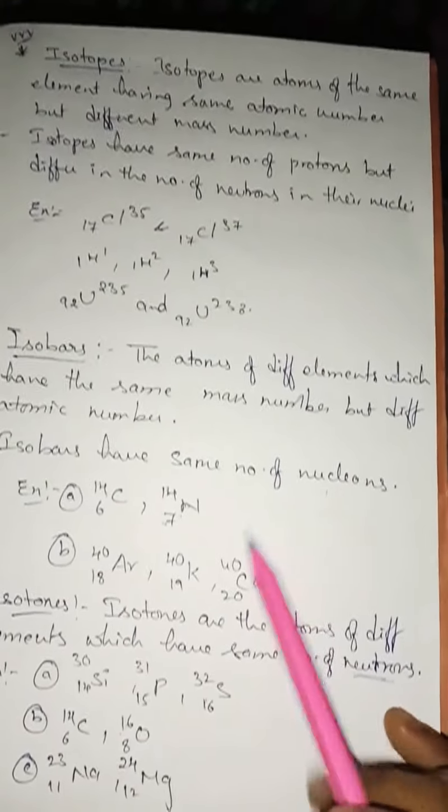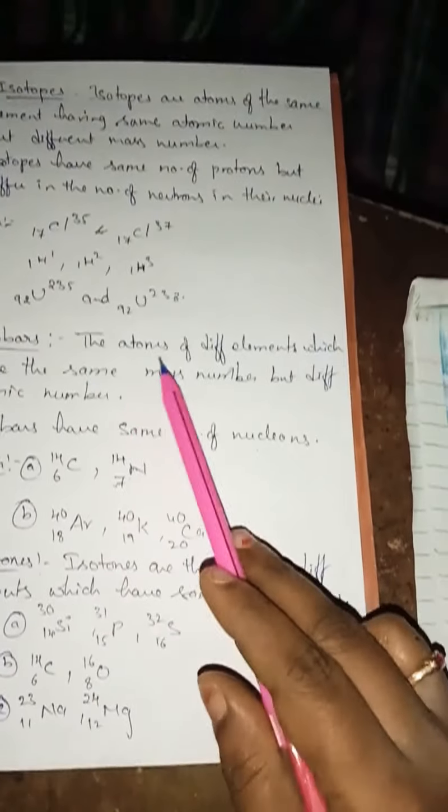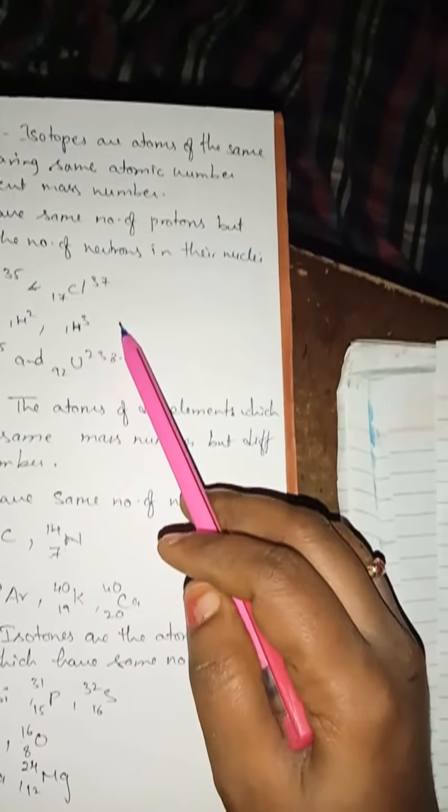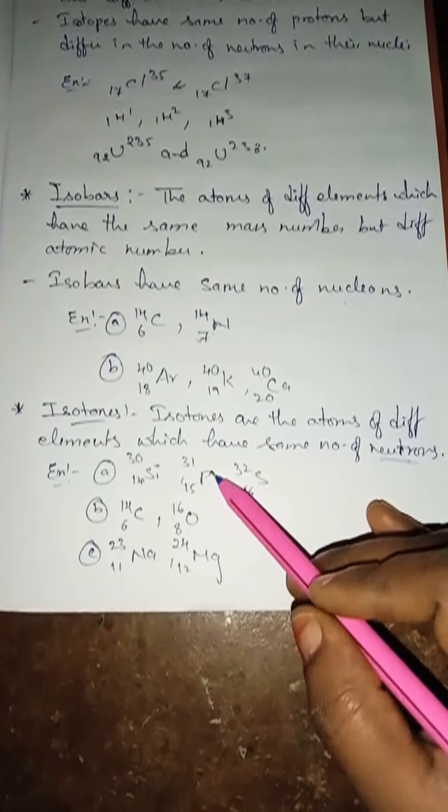And here in isobars, what they have said: isobars are atoms of different elements which have the same mass number but different atomic number. When the number of protons plus neutrons is the same, then they will have the same mass number. And in isotopes also, I said how to find. Yes, children. So for this also you have to write in your notes. Find these two and this also. For these three you have to write in your notes how to find the number of neutrons. That is homework. And this is for today's class.